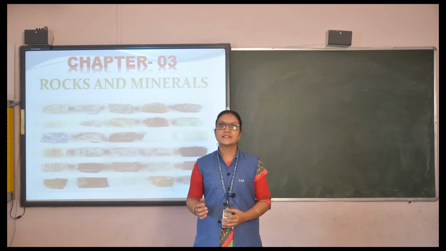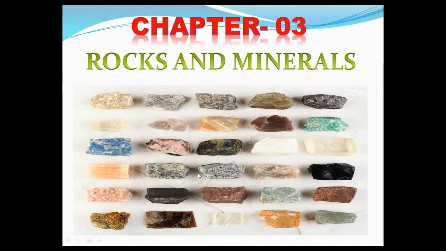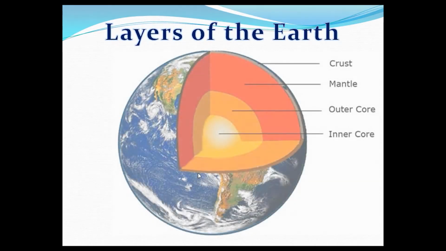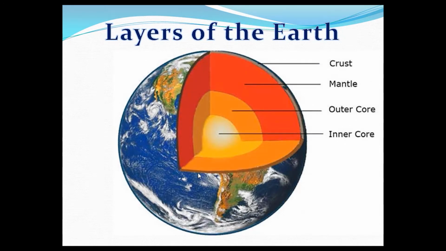Let's see some slides. So children, look at some slides. First, layers of the earth. This is the structure of the earth and it is divided into 3 layers. First, the crust. It is the outermost layer of the earth. Second, mantle. It is the middle layer of the earth. Third, cores. Earth has 2 cores: the outer core and the inner core.